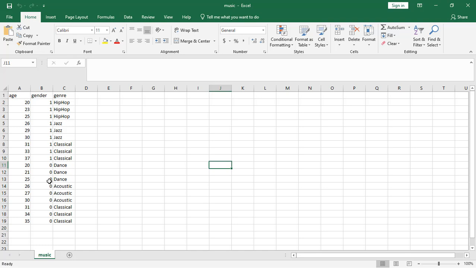I'm gonna also make some assumptions. I will be assuming that males between the ages of 20 to 25 like listening to hip hop music, and males between the ages of 26 to 30 like listening to jazz music, as you can see.